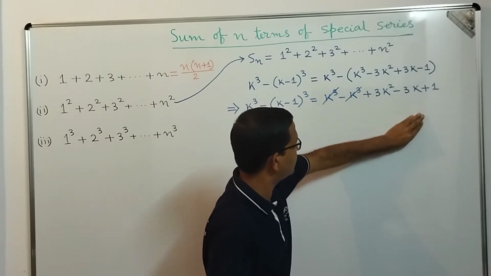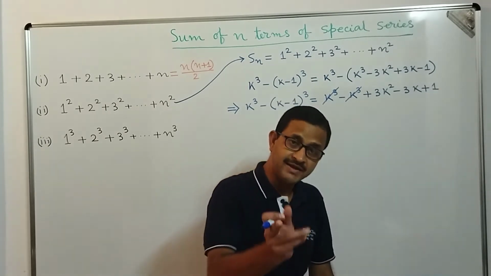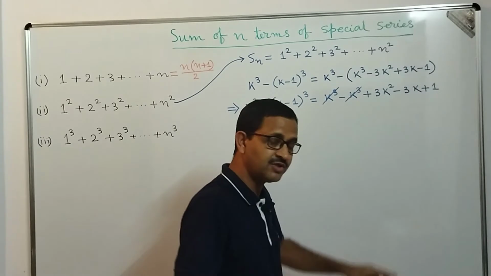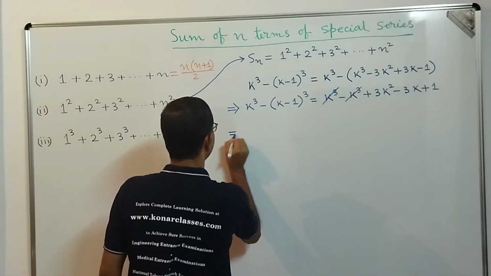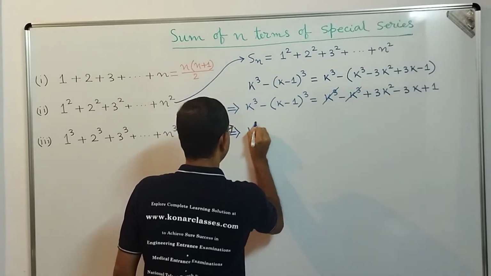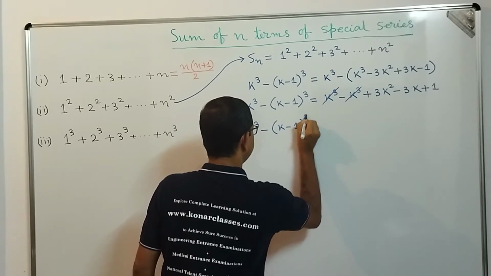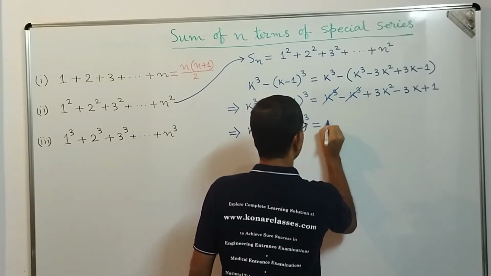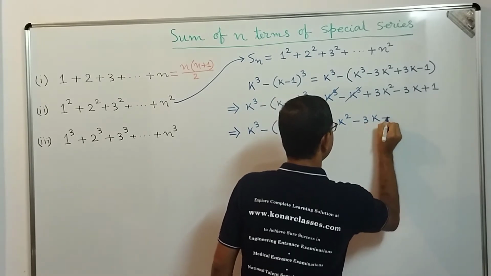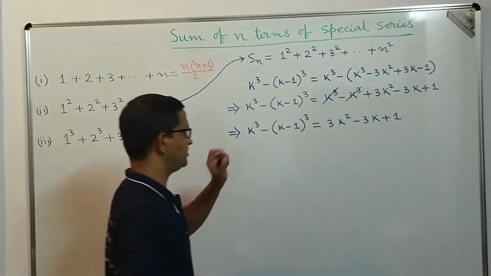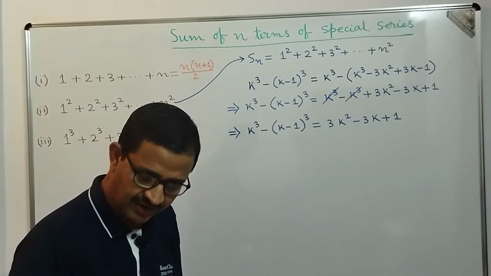Here 1 plus 2 plus 3 up to n. Here it is 1 plus 1 plus 1 up to n times. And it will help us to find the sum of the squares of the first n natural numbers. So then what we get, dear students? From here we get that k cube minus (k minus 1) whole cube is equal to 3k square minus 3k plus 1, and this is an identity. Identity means what, dear students? We can apply any value of k.